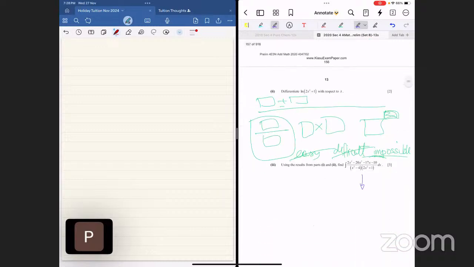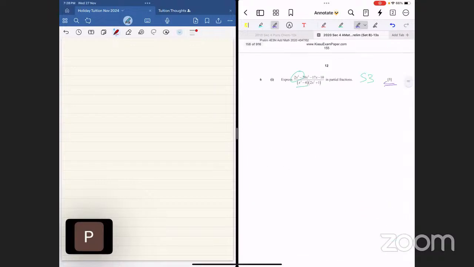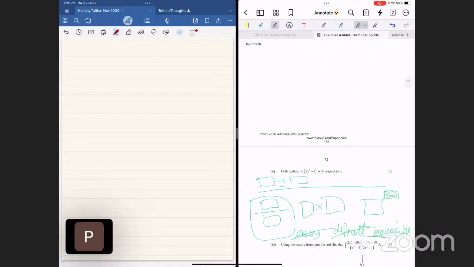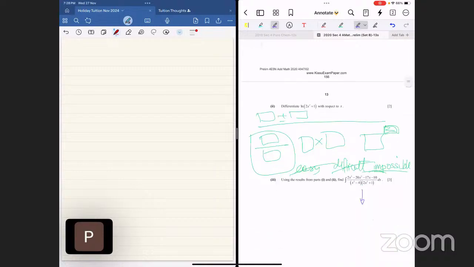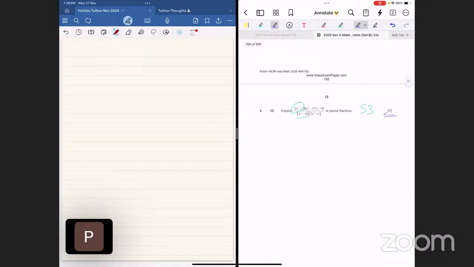They did tell you you need the result from part 1, which is partial fraction, and part 2, whatever that is. They need these 2 in order to make it possible. One more time, this is them telling you, yo people, that is how to make it from impossible to easy. So you don't even have to think, you just have to do.